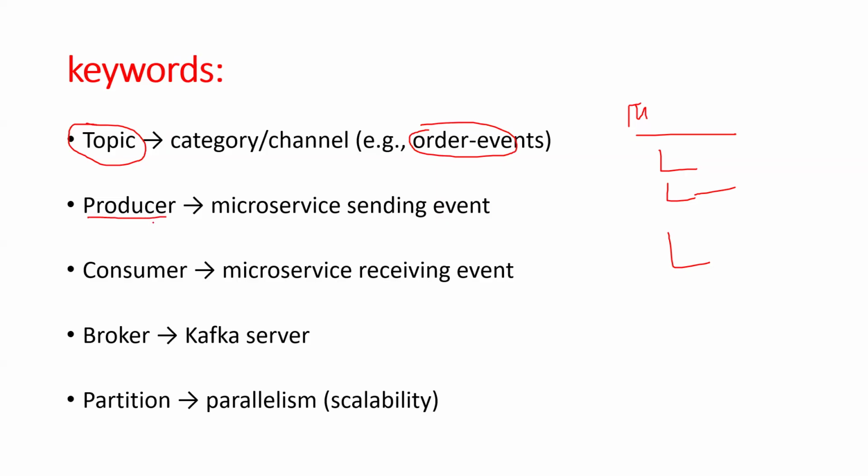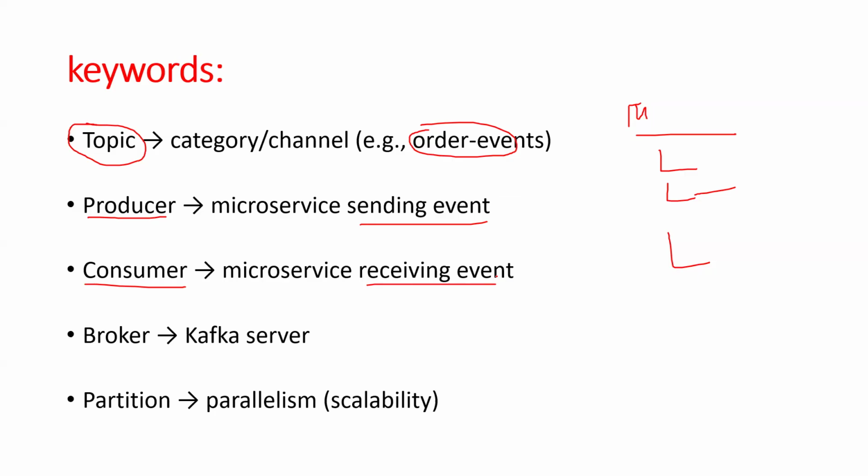Next, producer and consumer. A producer is a microservice sending an event: whenever you place an order, I want to send an event. And a consumer wants to receive an event. For example, live cricket: whenever a 6, 4 or 1 run is scored, you can see the updated score in your mobile app or on the laptop. How is that happening? Through events only, basically live streaming data. So, producer and consumer, these two terms.